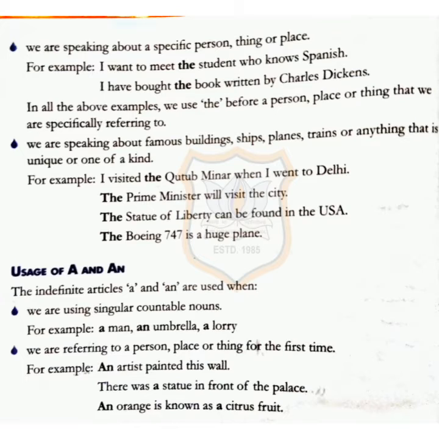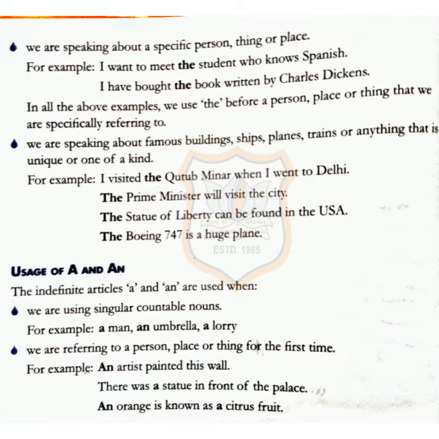The Prime Minister will visit the city. Now we have only one Prime Minister in India. Therefore, it is the Prime Minister. The Statue of Liberty can be found in the USA. Again here, the Statue of Liberty is only one. And the last one, the Boeing 747 is a huge plane. This also, the plane 747 is one of its kind.